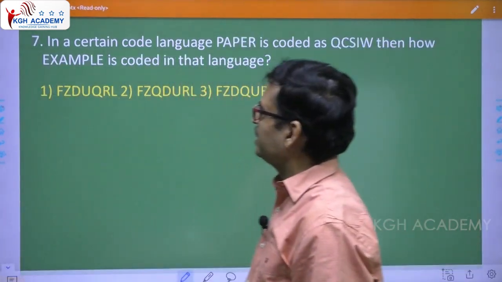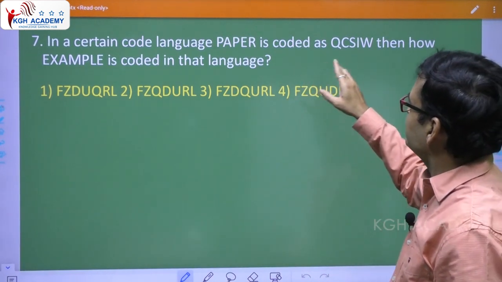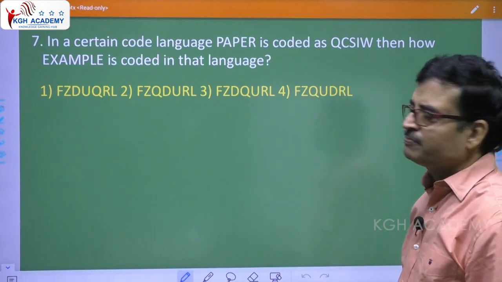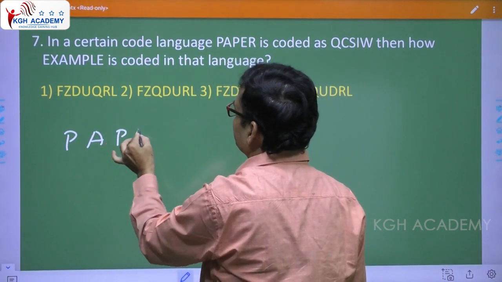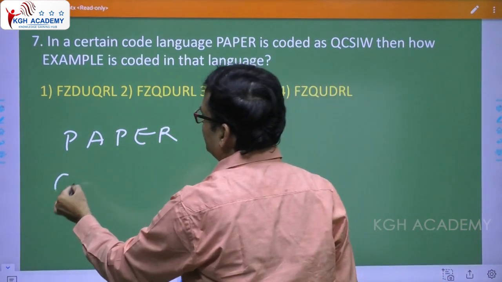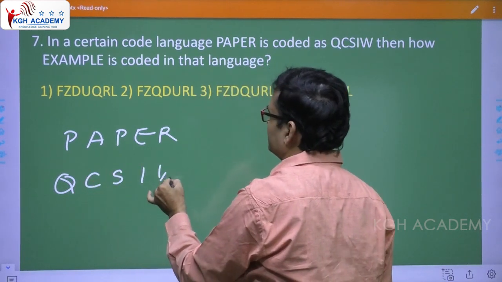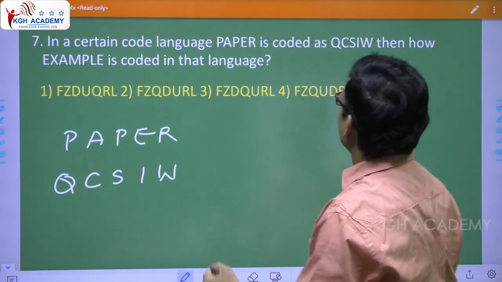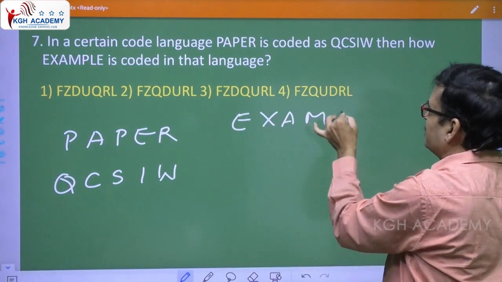Clear? Right. Now, in a certain code language, paper is coded as QCSIW. Then how is example coded in that language? Okay, let us find out. Paper, P-A-P-E-R. It is given as QCSIW. Next, you have to find out for example.